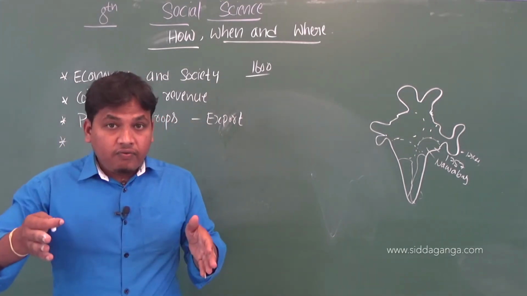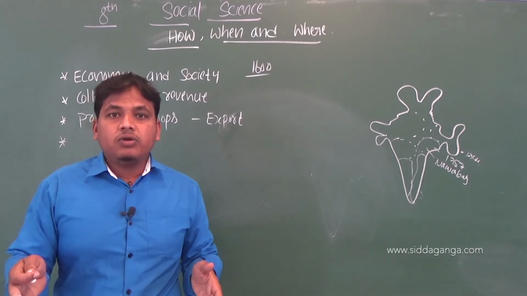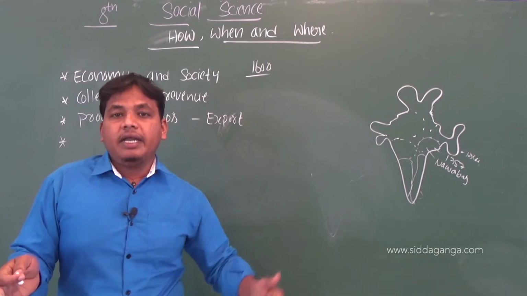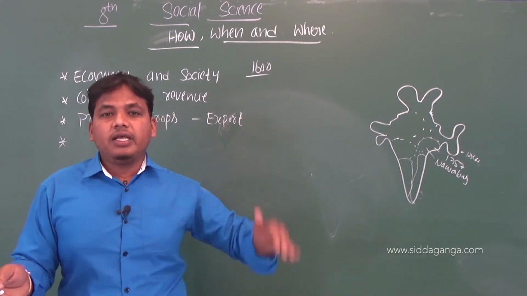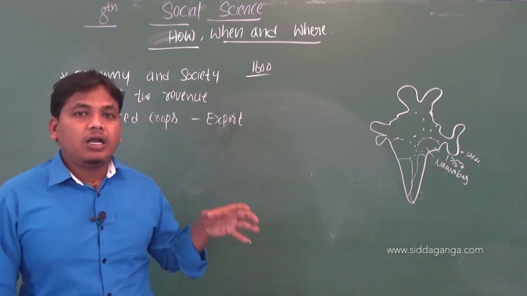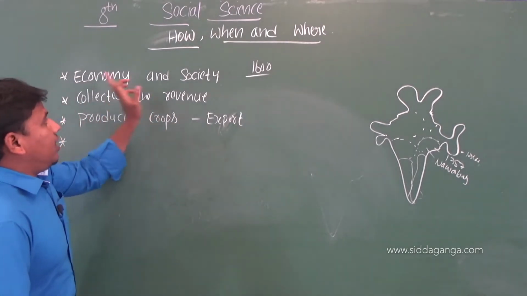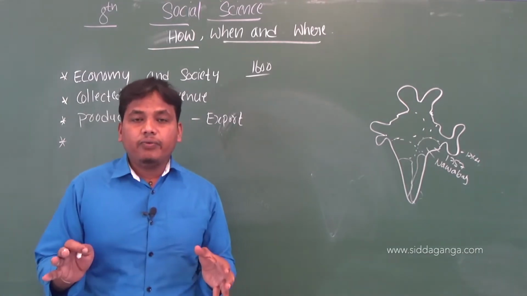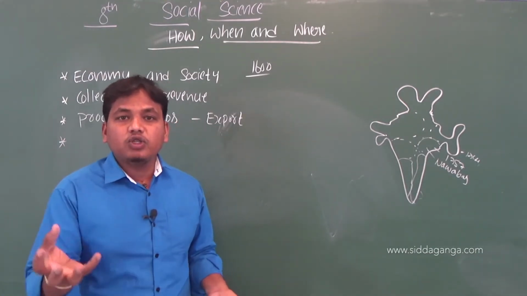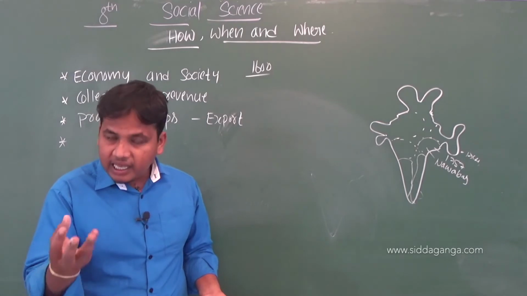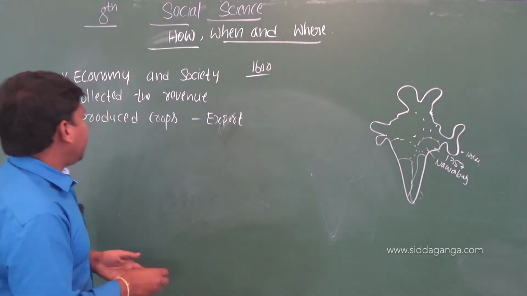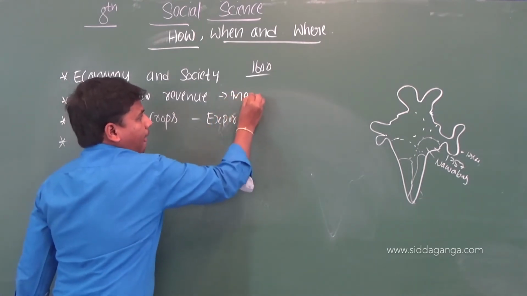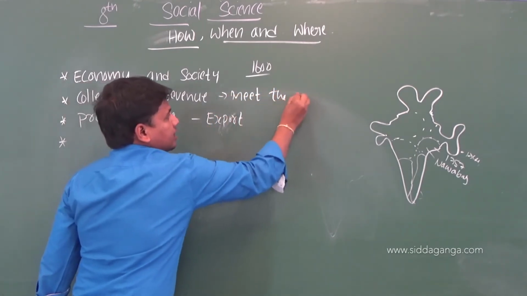By waging wars, and also cleverly employing various treaties and negotiation methods, they controlled the economy and society. And next, the British also collected revenue, which means income. Why did they collect revenue? To meet the expenses.